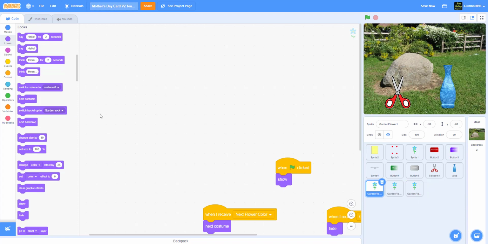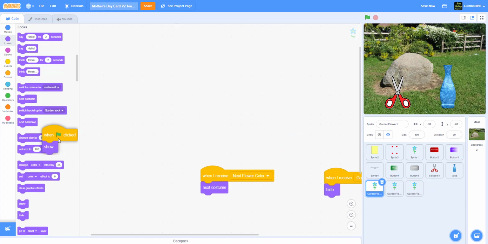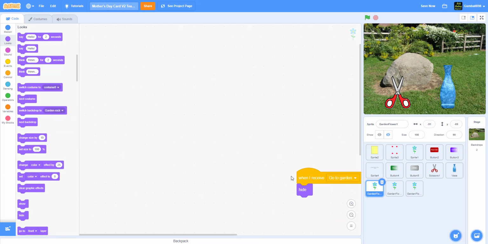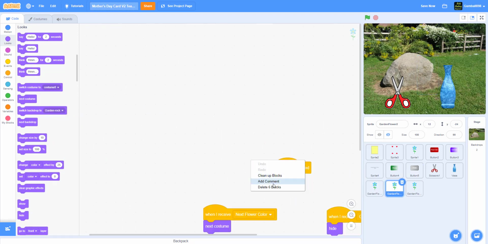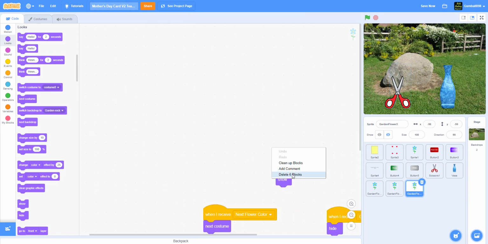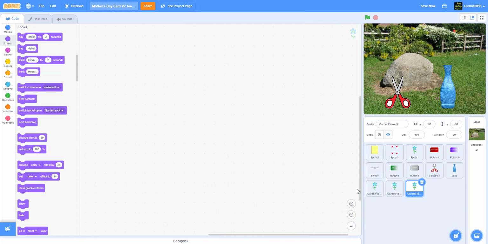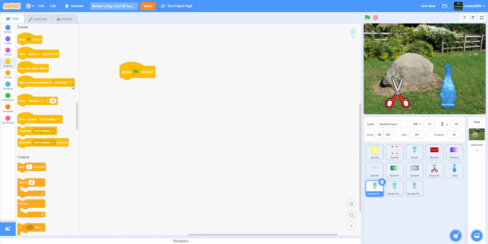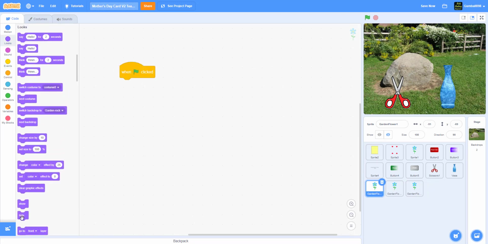So when the green flag is clicked, oh yeah, we don't need any of this code. Not a single bit of this code. Or this one. Delete all 6 blocks. Look, now we can go back to Garden Flower 1, and as you can see, when I drag this in, you need it to hide.